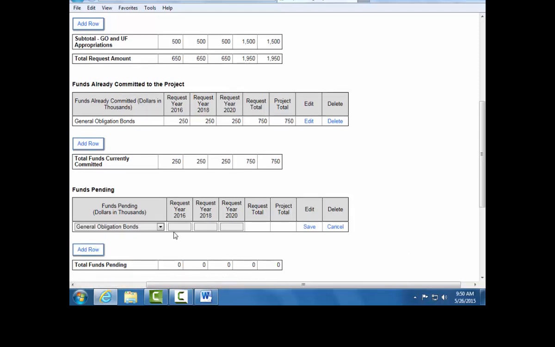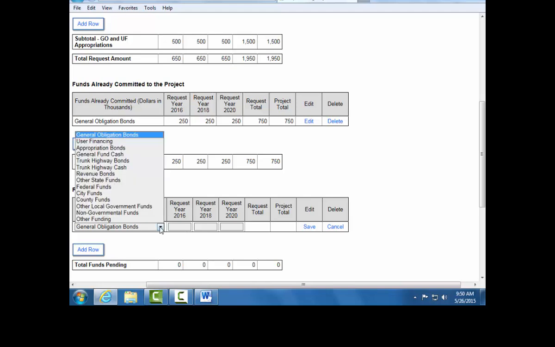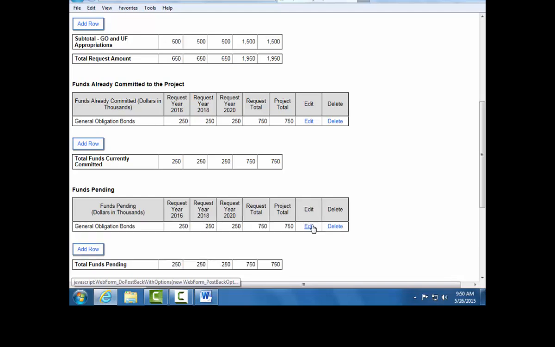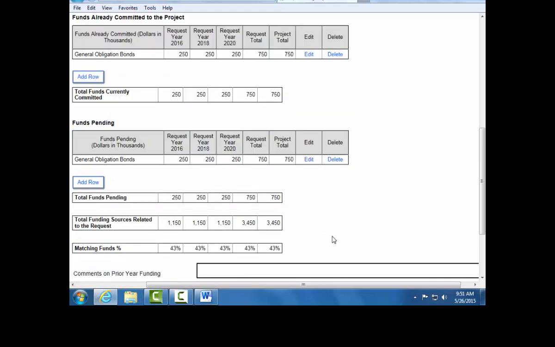Click Add a Row, select your source, and enter the amount in thousands again. Click Save when you have finished making changes. The total funds pending, total funding sources related to the request, and matching funds percentage will automatically calculate.